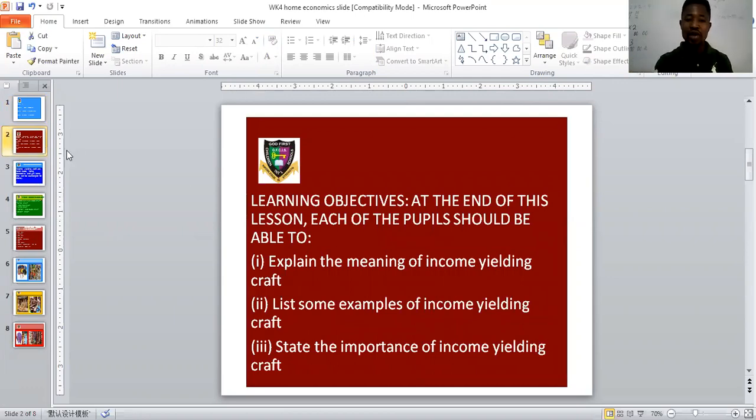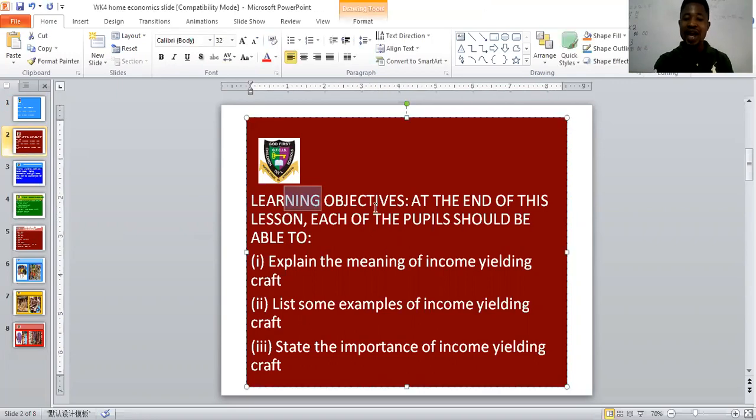So let's go to our learning objectives quickly. At the end of this class, each of you should be able to explain the meaning of income yielding craft. Income yielding crafts are those things we can do with our hands in the comfort of our homes, and you can sell them. What you can do with your hands at home that you can exchange for money. So you should be able to explain the meaning of income yielding craft.